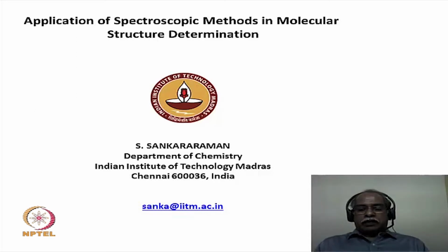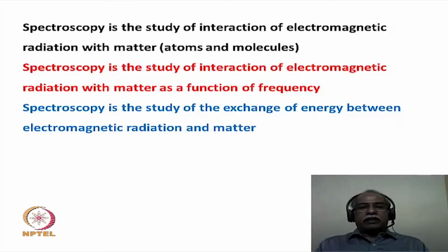Now, spectroscopy in the broadest term is defined as the study of interaction of electromagnetic radiation with matter. And when we talk about matter, we are dealing with atoms and molecules. So essentially the interaction of atoms and molecules with electromagnetic radiation is what constitutes the term spectroscopy.